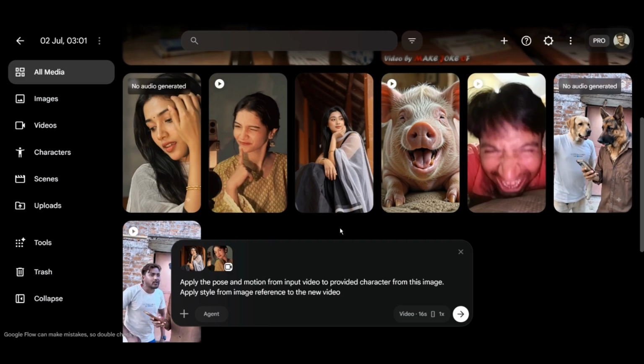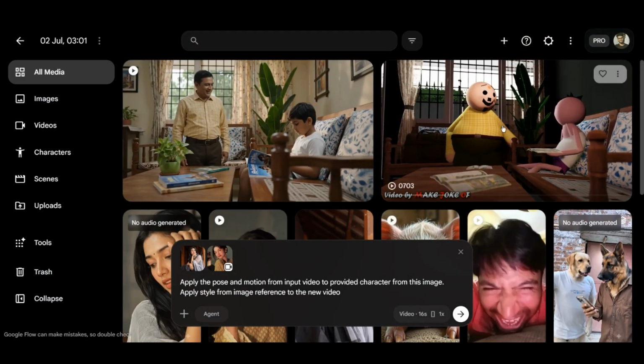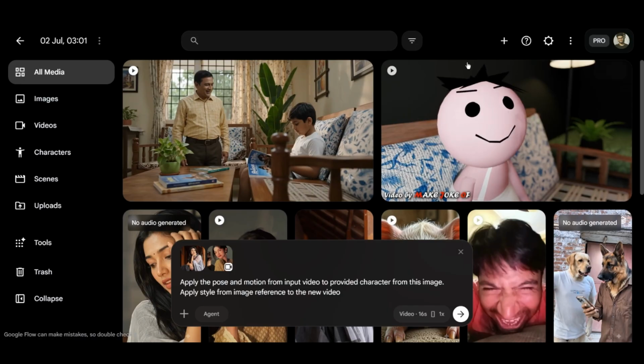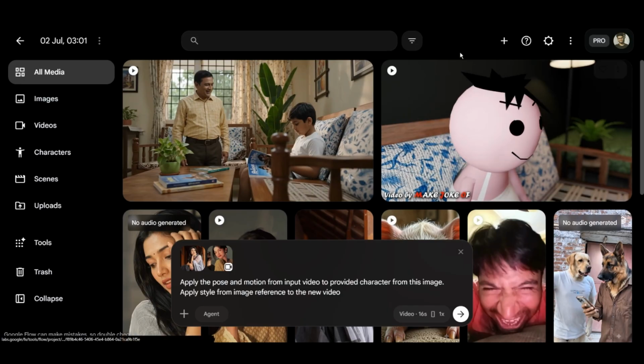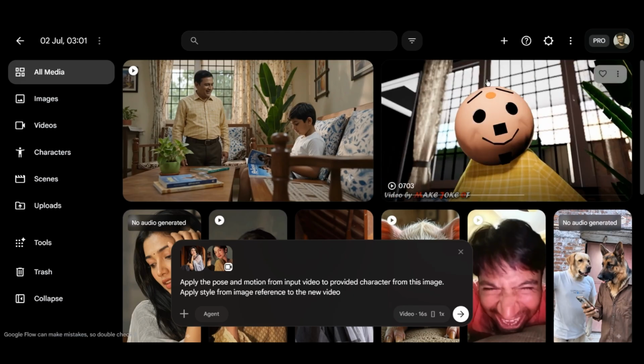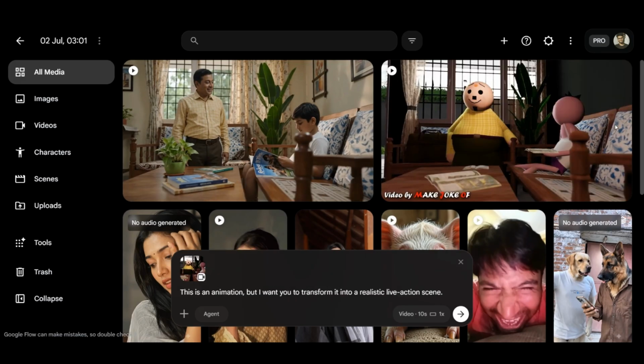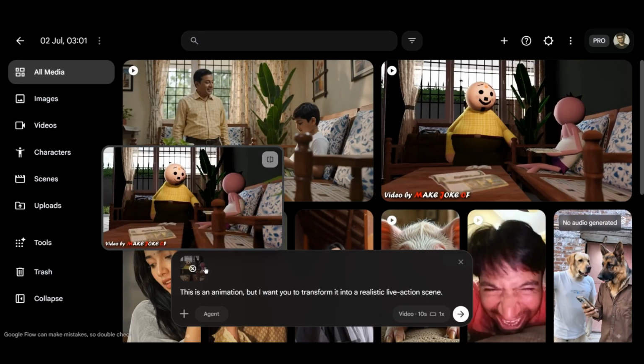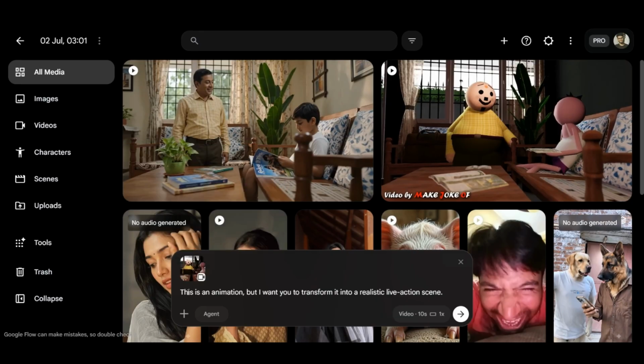Let me now show you a final and most trending workflow in which we can change any simple animation or 3D video into an ultra-realistic live-action scene. Nowadays, these kinds of videos are going viral heavily on Instagram. For this, you have to upload any 10-second animation video here. After uploading, you have to write in the prompt box, "This is an animation, but I want you to transform it into a realistic live-action scene."